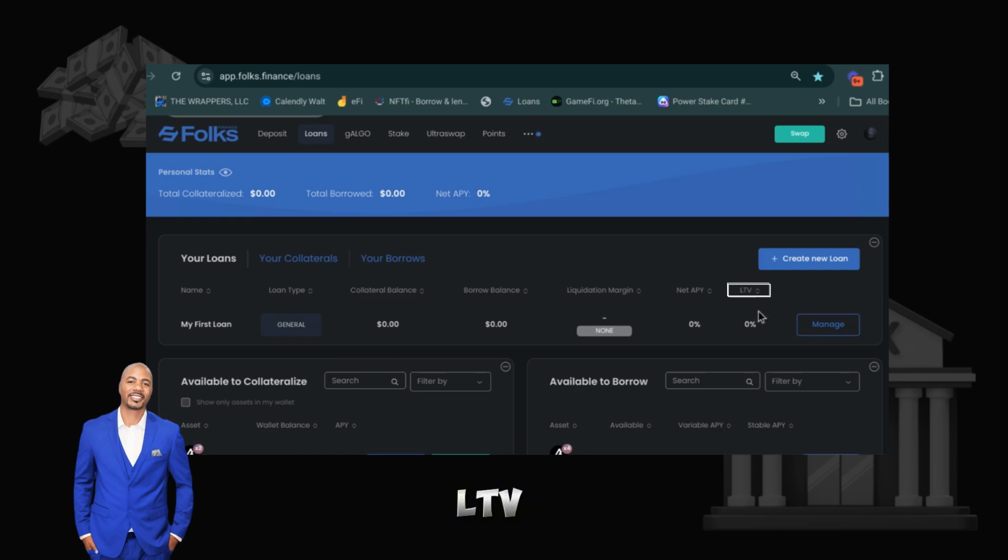And then LTV, for those who are familiar with real estate, loan to value. This shows you the ratio of what you borrow against the collateral. Like I said, if it's $100 in collateral and you borrow $50, that's a 50% LTV. How much was the loan compared to the collateral? 50%.